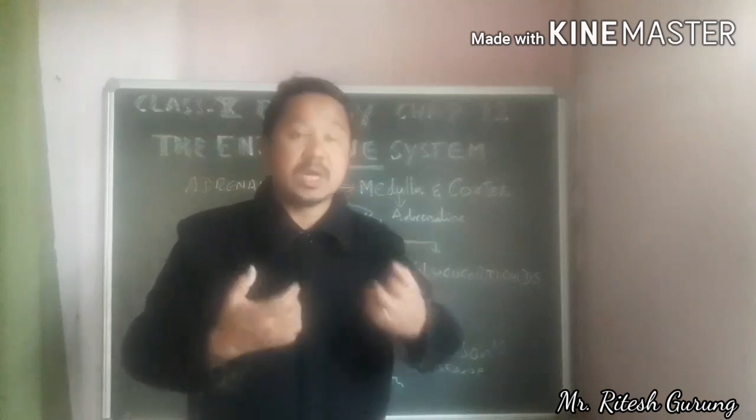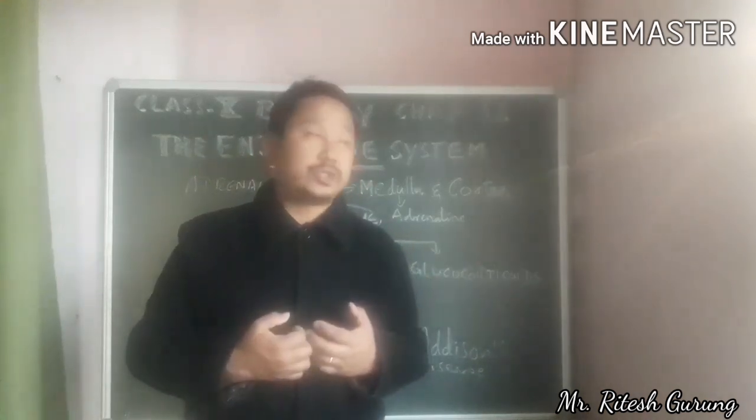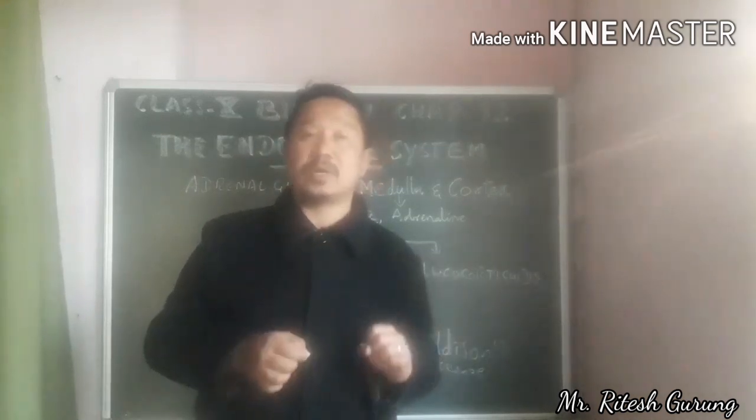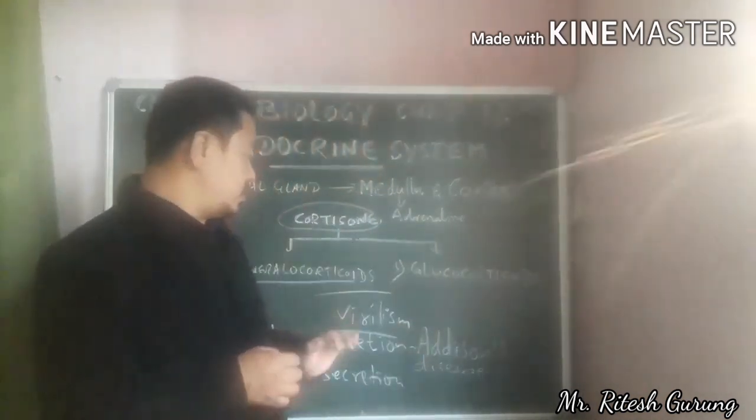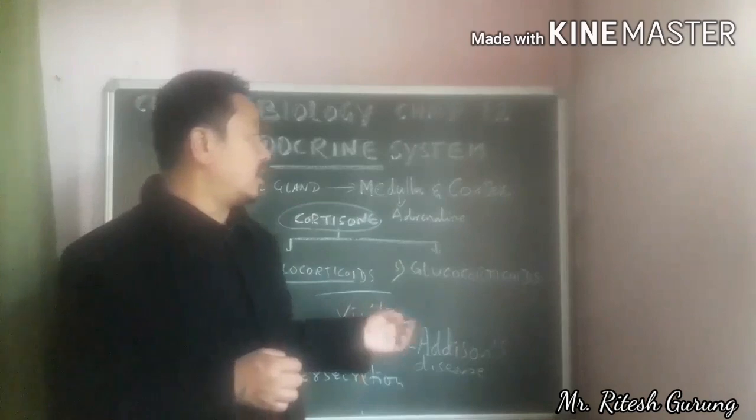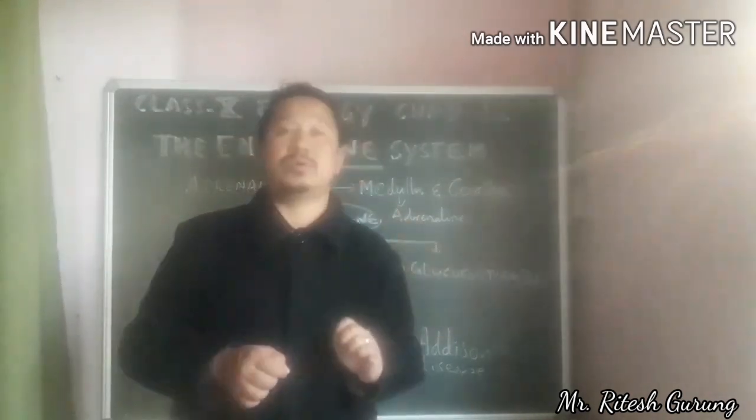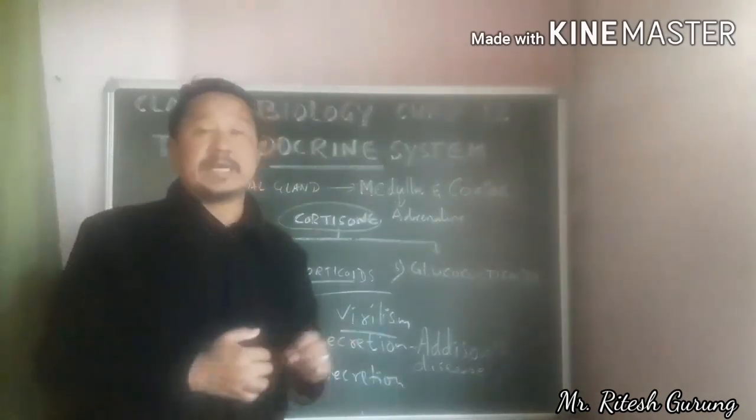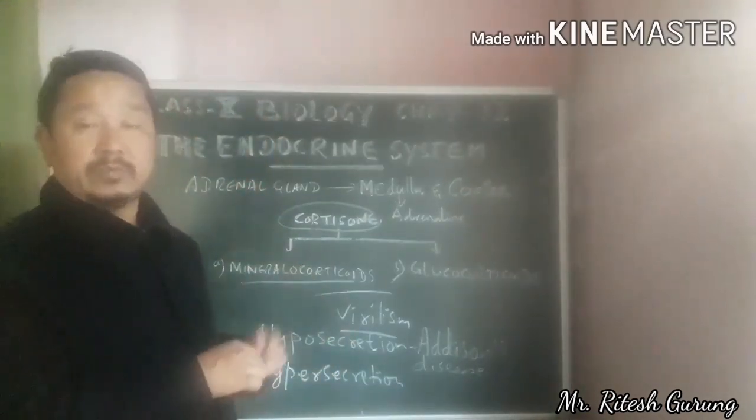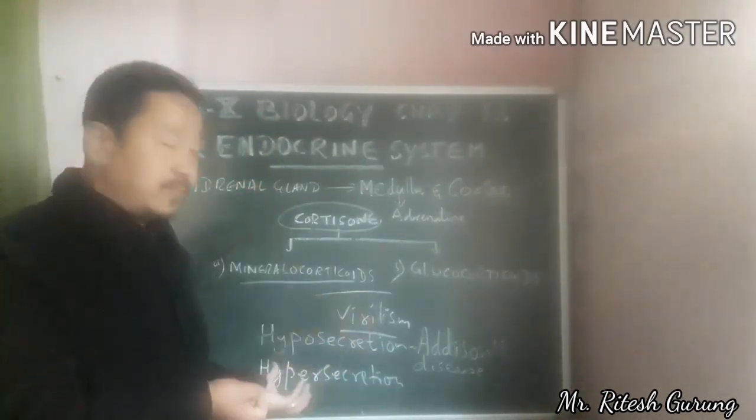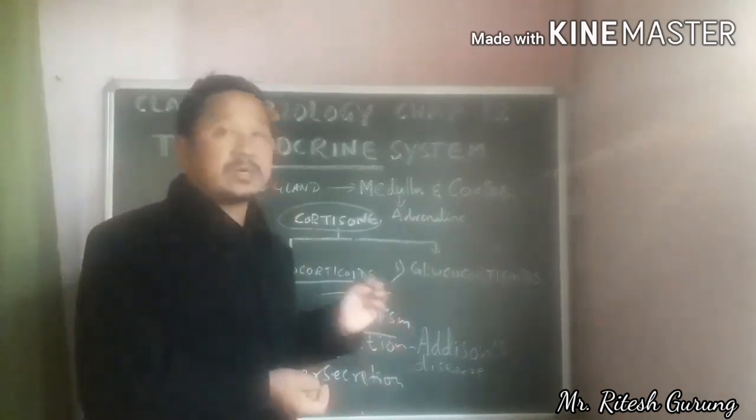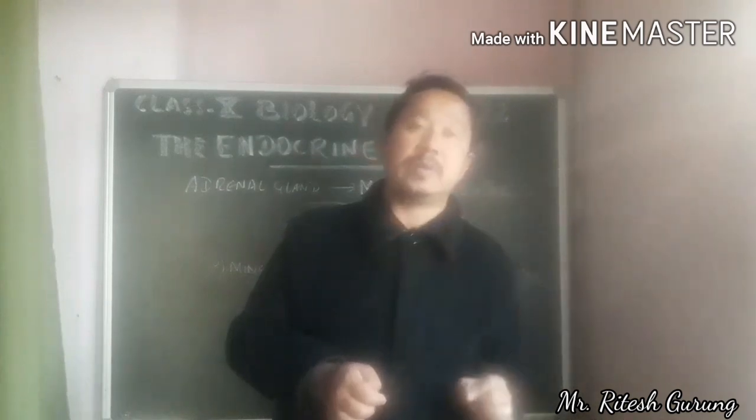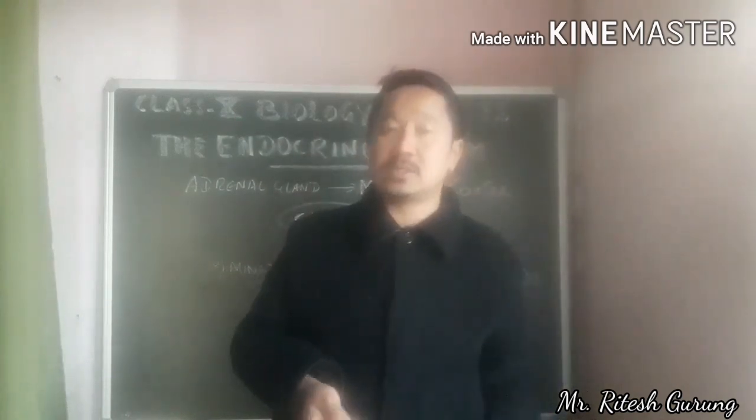Your body will be so susceptible to the different kinds of infections. So this particular disease is caused due to the hyposecretion of this cortical hormone. Similarly, if this hormone is secreted more than the body requires, the condition is called hypersecretion. So hypersecretion of this hormone leads to another disease or problem called Cushing's syndrome.